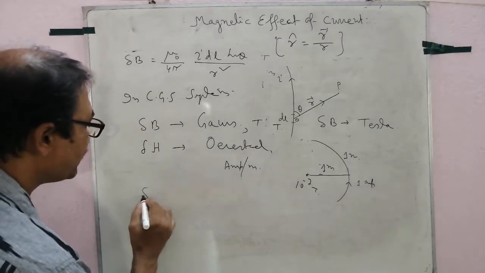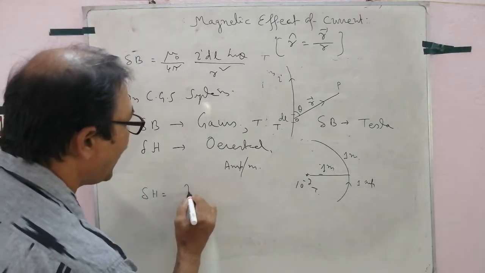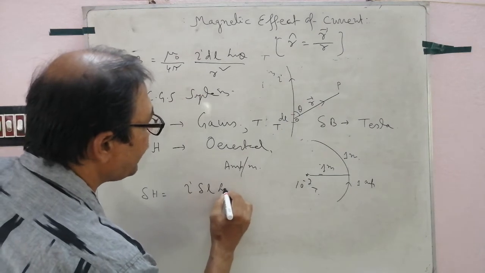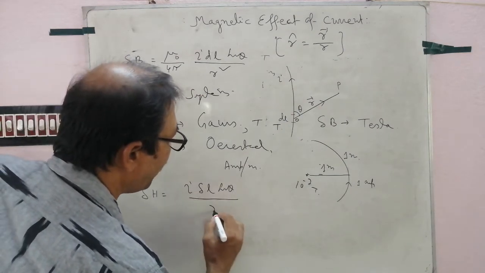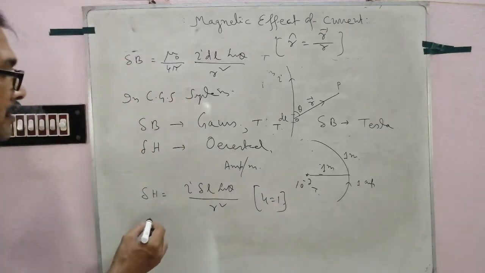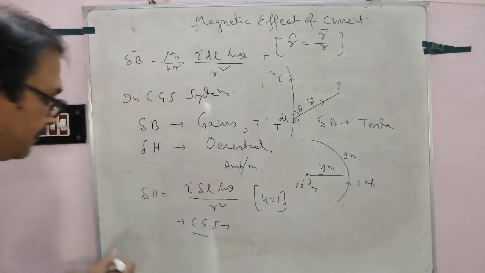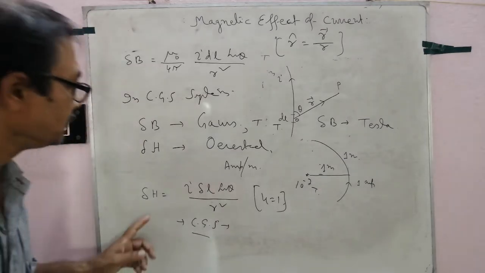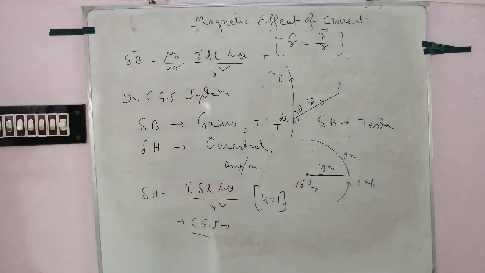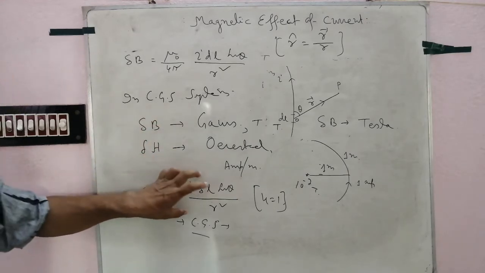In CGS, delta H equal to I delta L sin theta by R square, that is constant K is equal to 1. This is in CGS system. Clear? In CGS system, delta B and delta H are equal.